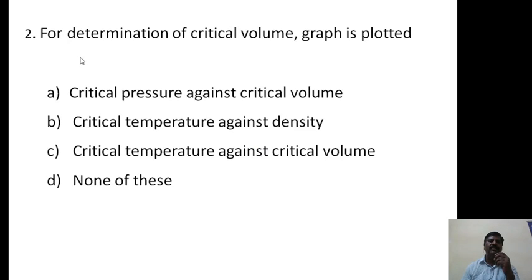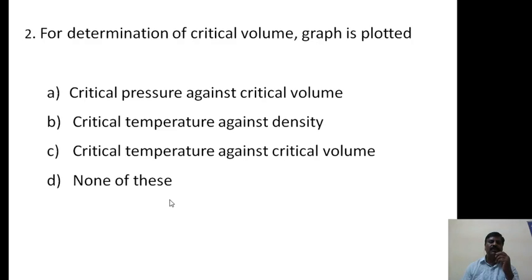Then second question: for determination of critical volume, a graph is plotted of A, critical pressure against critical volume; B, critical temperature against density; C, critical temperature against critical volume; D, none of these.